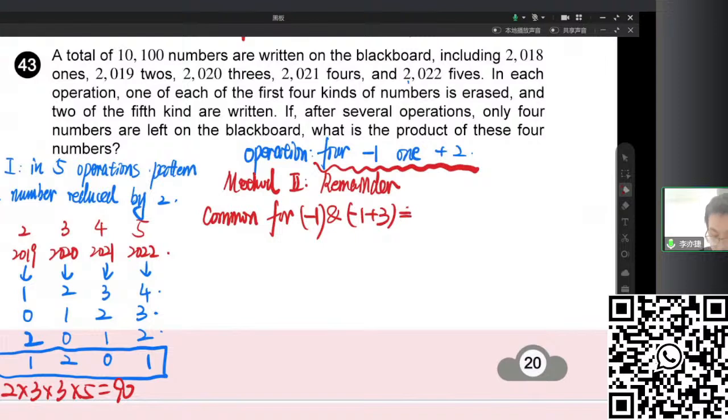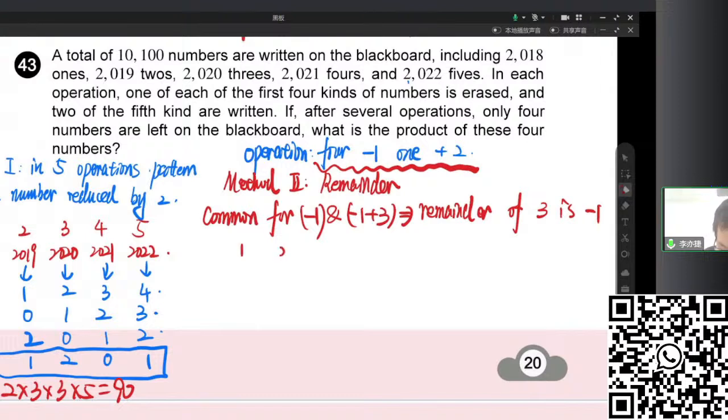Right? So no matter if we have minus 1 or plus 2, the remainder of 3 is always a minus 1. So in mod 3, minus 1 and plus 2 have the same effect. So that is to say, we can research the remainder of these numbers divided by 3 to find the terms.